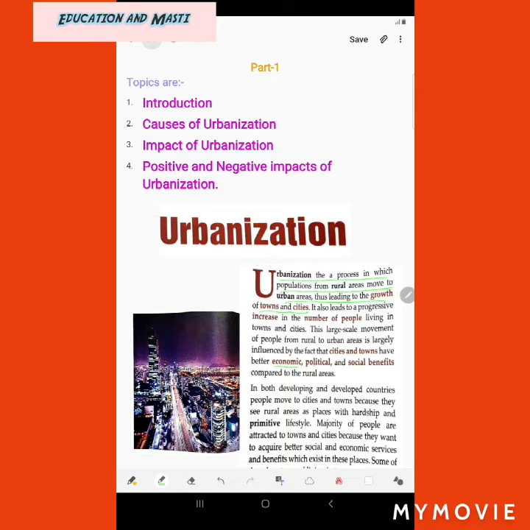So what we can understand here is why people move from villages to cities and towns, why they are moving from rural areas to urban areas. The main reason is that economic, political and social benefits are there in urban areas compared to rural areas. Like there are more job opportunities, better educational opportunities and also medical facilities.